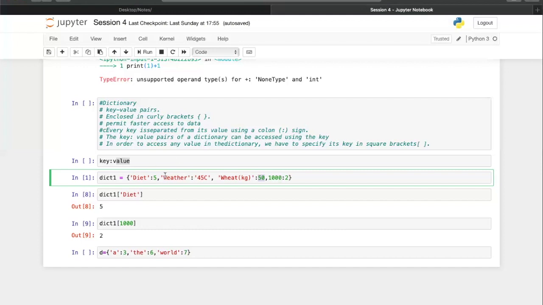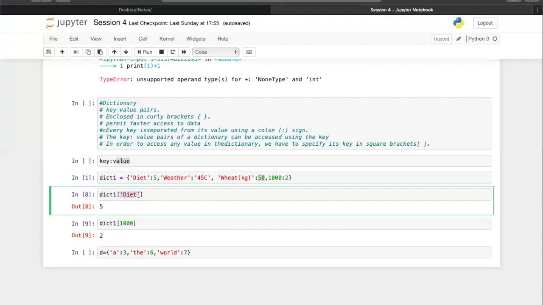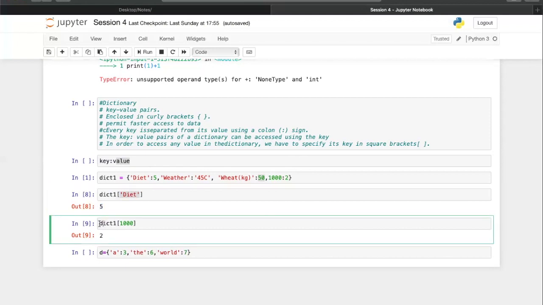If I want to inquire the value of certain key, this is the way to do it. I will say dict1, the name of the dictionary. What is the value of this key? So I'll put a square bracket, and in the brackets, I would put in inverted commas the key whose value I want to get. Dict1, square brackets, and in inverted commas diet gives me the value 5. Similarly, if I go about with this dict1, in the square brackets, I said 1000, it gave me the value 2. Okay, so seems like a very evident sort of situation.